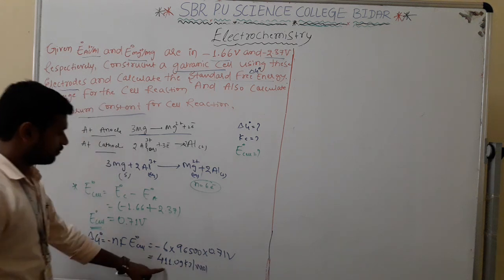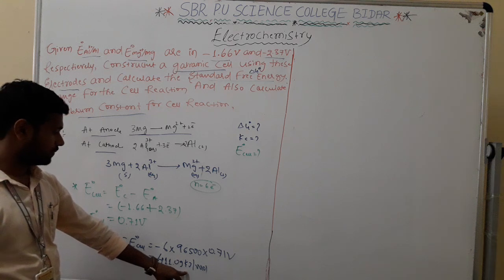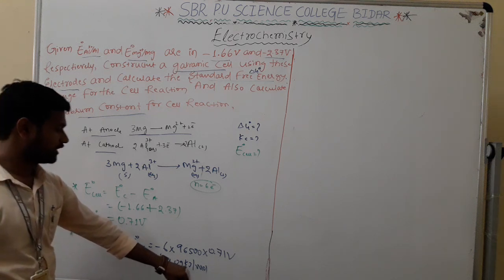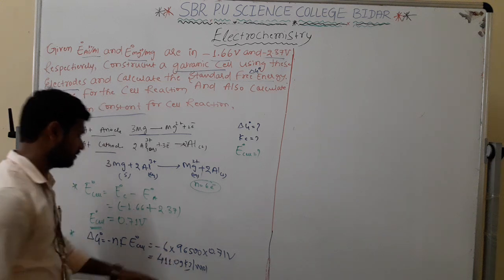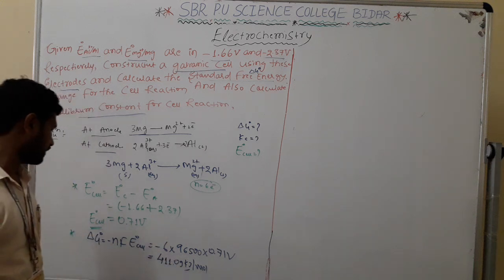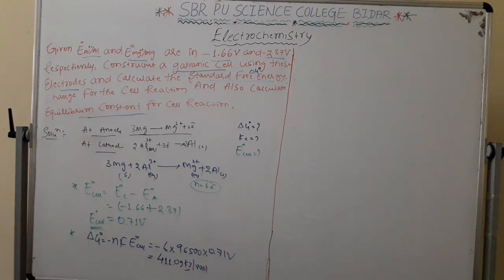Actually this is coming in joules, and I am converting it to kilojoules. This is the value. Now I am getting the delta G naught value.